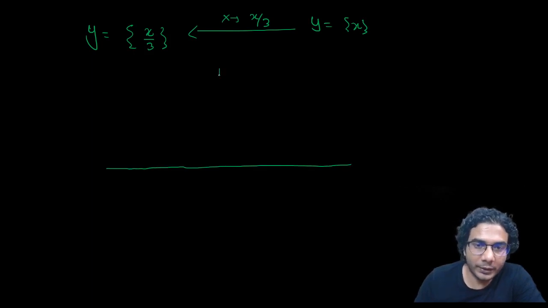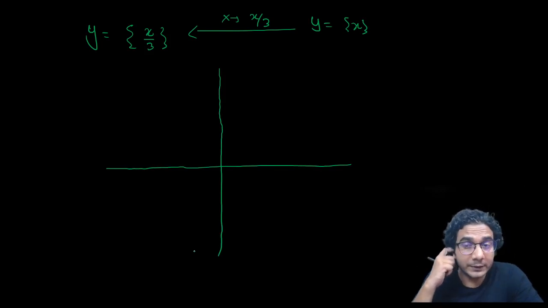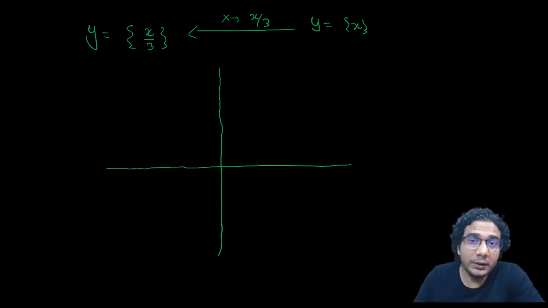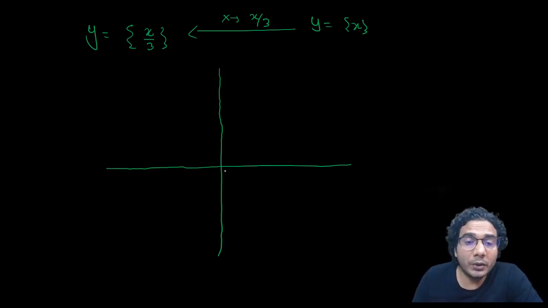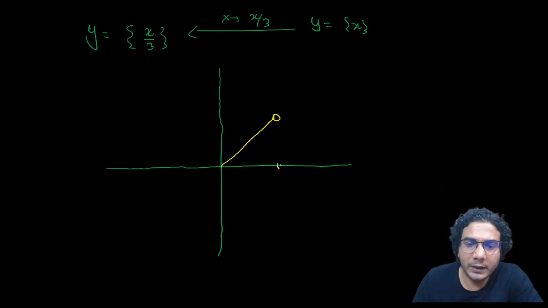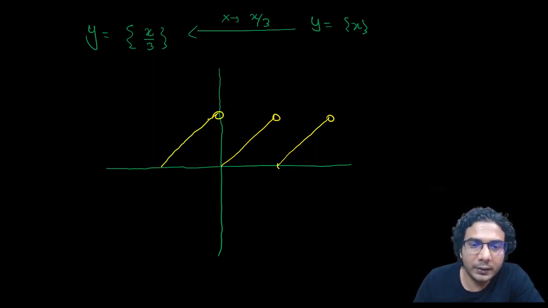Now I'm telling you an important point. No need to plot the base graph, plot directly fractional part of x by 3, because only you need to change the points on x-axis. There's no other change. There's no change in the coordinates along y-axis. That means there's no change in the range. Maximum value will remain same, minimum value will remain same. The only change is in the change of coordinates. So you just plot the graph of fractional part of x. Whatever the graph of fractional part of x was, just plot that graph only. Nothing to worry.